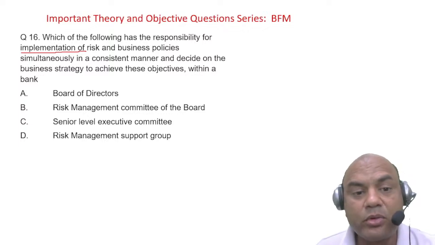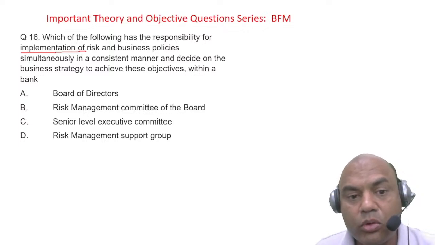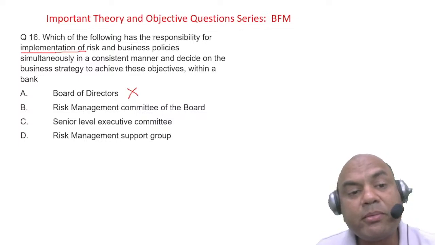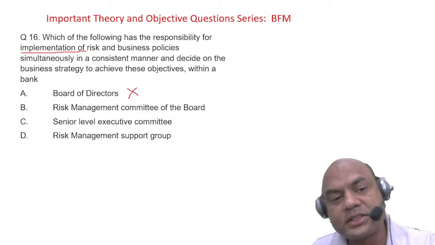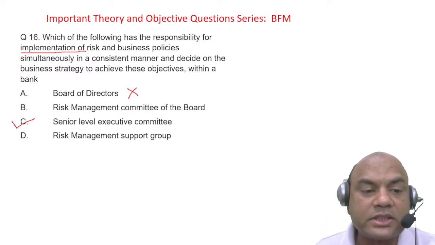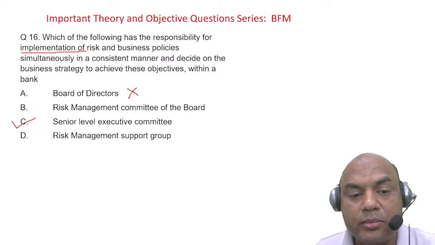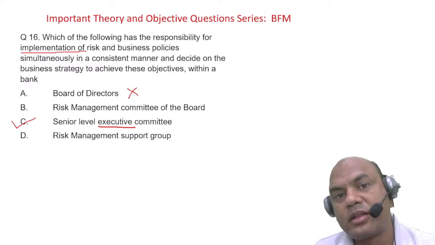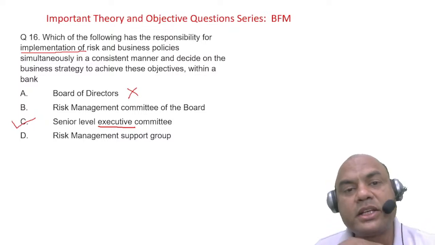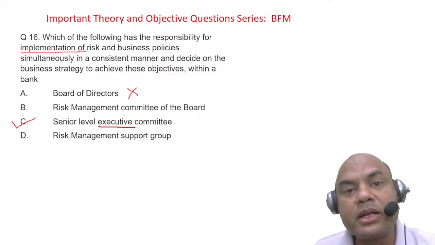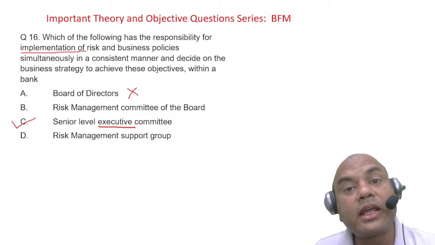Everyone is typing board of directors. No, board of directors is not the answer. Why? Implementation, see the sequence. Implementation is a job of the senior level executive committee. What is the meaning of executive? Executive is there for implementation. Manager, senior manager, vice president, all these persons are for implementation. Board of directors will never implement the things. They will see to it that they are implemented.